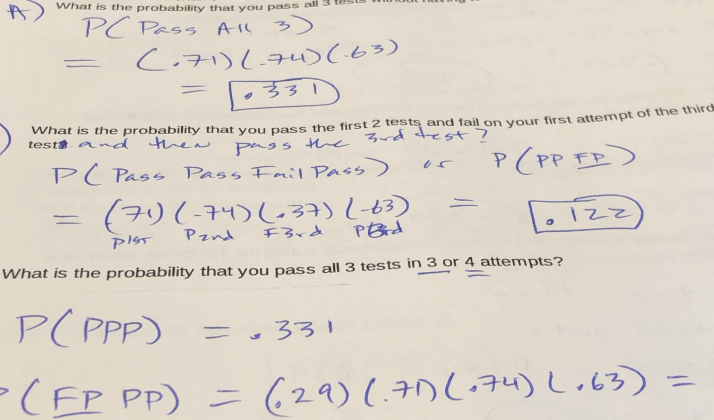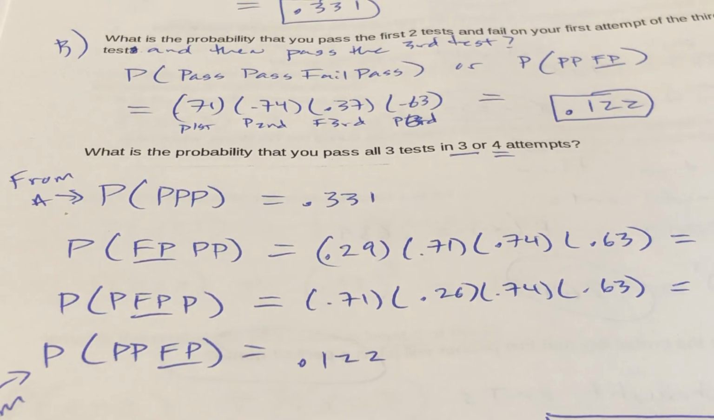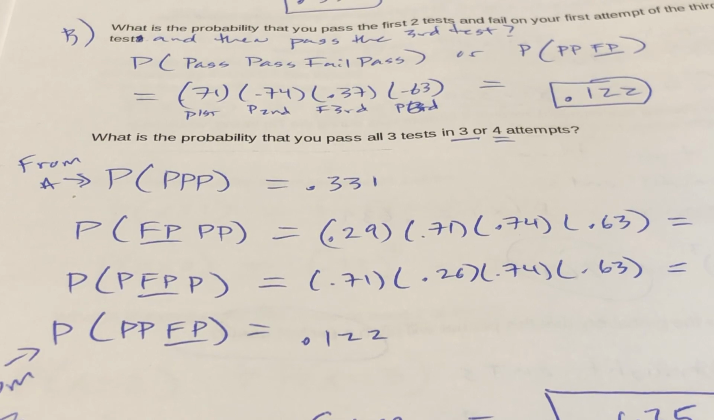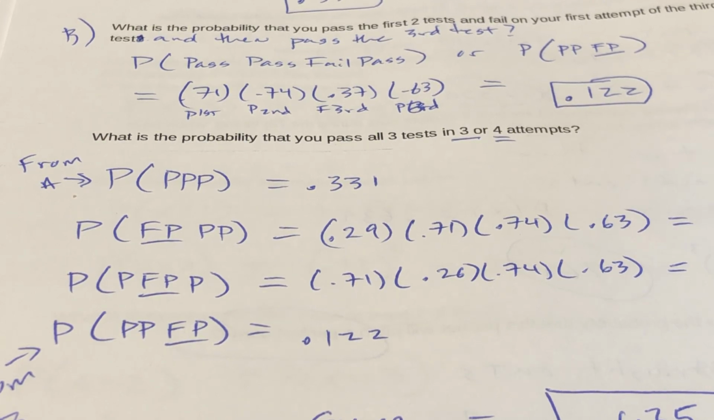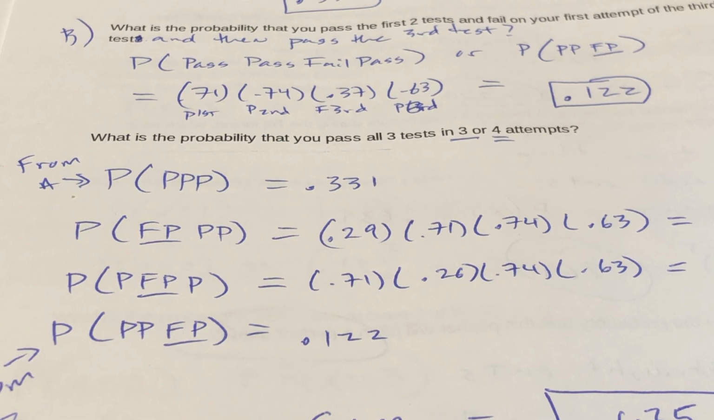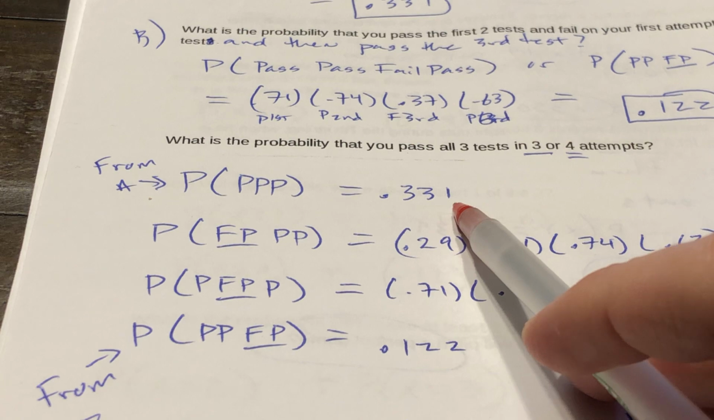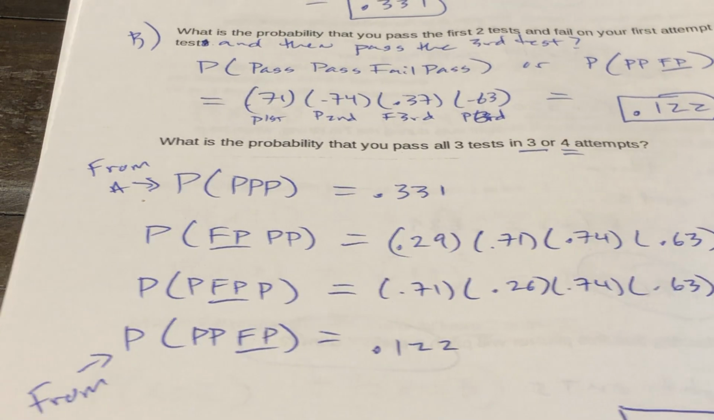That is interesting. So then what is the probability? Because you have to pay for these tests. Maybe your parents said, I'll pay for 4 of these tests. You get 4. Anything after that's on your own. All right, so what's the probability that you pass all 3 exams in 3 or 4 attempts? Well, from part A, we know the probability that you just go on through is 0.331.